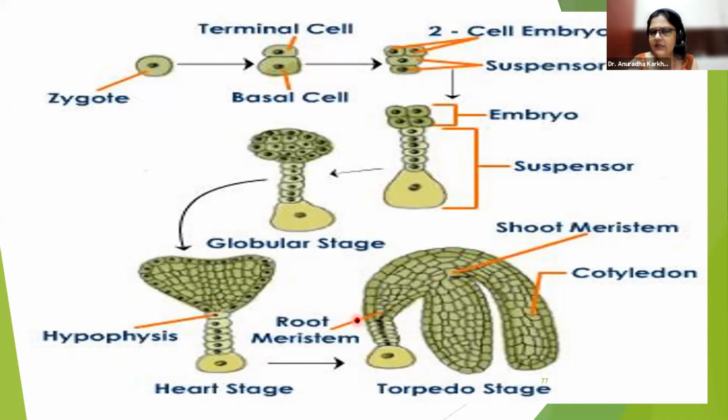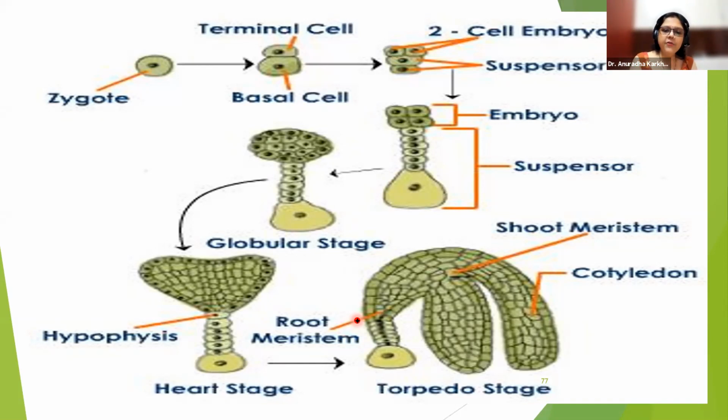Any difficulty with understanding the diagram? Anyone having any problem with the diagram, please tell me. All stages. There was a question in NEET: arrange the development of the apical cell in a dicot. So first came the proembryo, then they are saying the octant, then globular, heart shape, torpedo stage, and then finally 2 cotyledons.